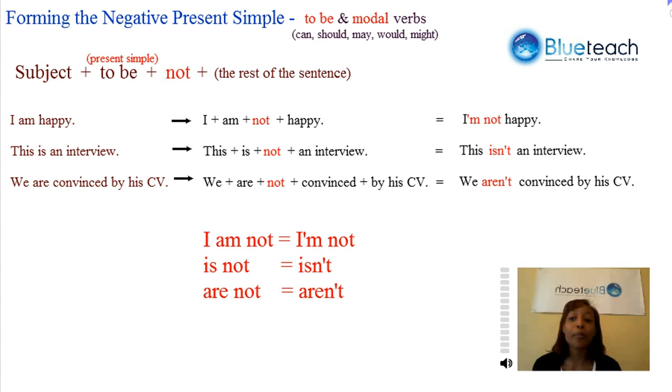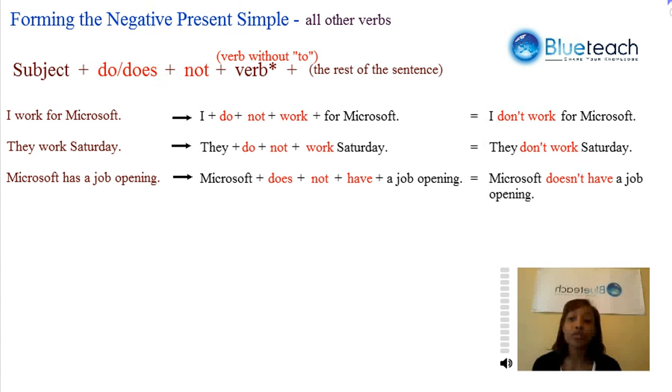Let's check out how we form the negative present simple with all other verbs. We take the subject, we add do or does, depending on what the subject is. So for I, you, we, they, we use do. But for he, she, and it, the third person singular, we use does. Because that's how they conjugate with the verb to do. We then add not, and then the verb in question without the to in front of it. So it's a basic form of the verb. Then we add the rest of the sentence.